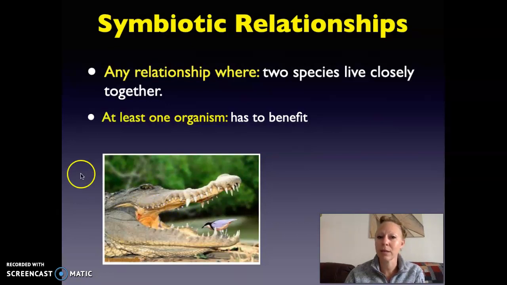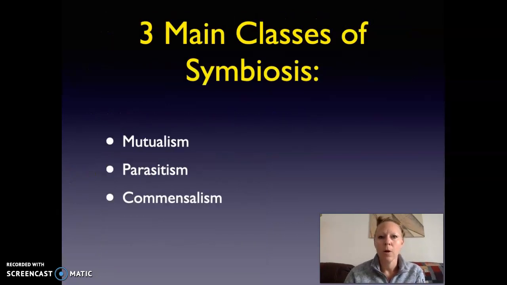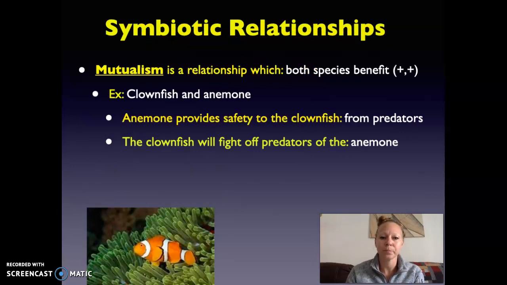And so there are three of these symbiotic relationships: mutualism, parasitism, and commensalism. And so we're going to study how each of these are different. All three of these are types of symbiotic relationships. In a mutualistic relationship, this is where both species benefit. They're both affected positively. So here, if these little plus signs represent the two species that are interacting, since they're both impacted positively, we're going to use two plus signs.